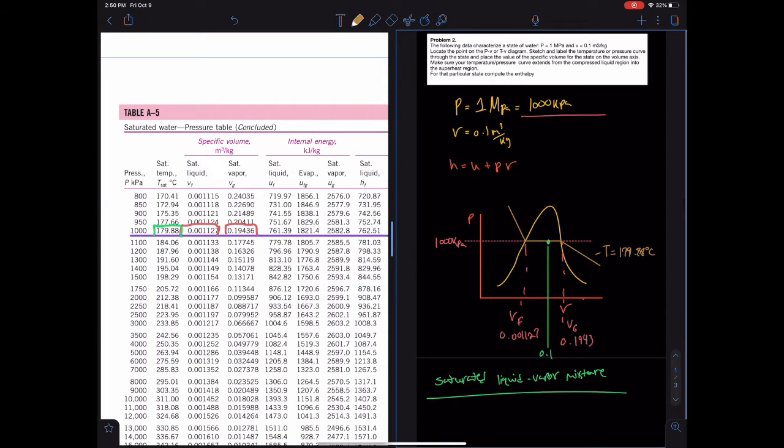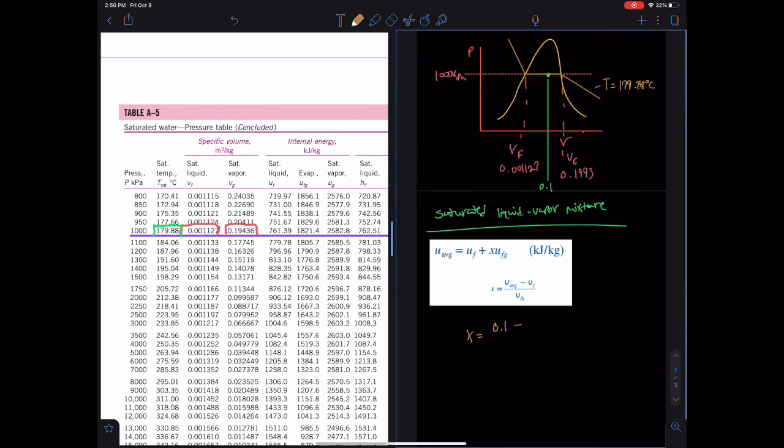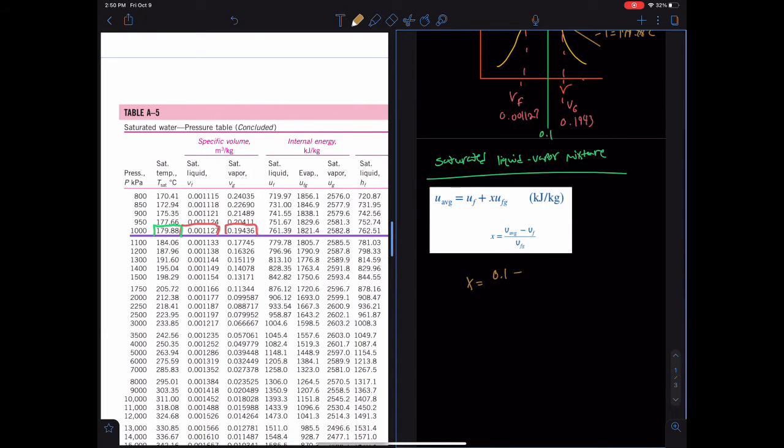Lastly, we were asked to find the enthalpy, which again is denoted by U plus PV. So now in this portion we're going to go ahead and solve for that. As you can see, H includes U, and we don't know that. U is given by Uf plus x Ufg, where x is the quality. And so x is given by V minus Vf over Vfg.